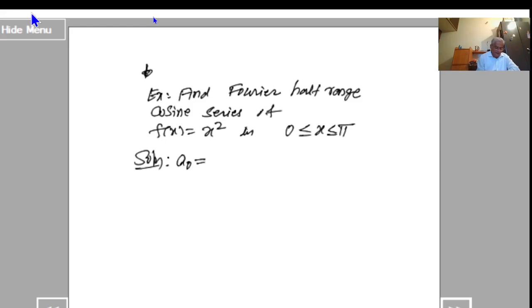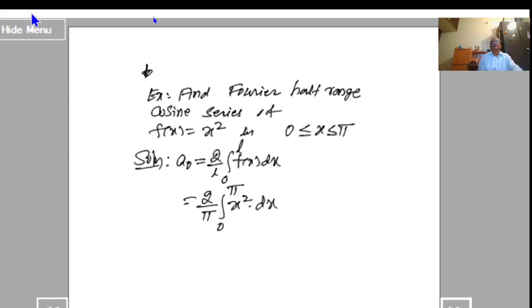What is a naught? A naught is equal to 2 by L integral 0 to L f of x dx. In this case L equal to pi. So 2 by pi integral 0 to pi, f of x is x square, dx. This is equal to 2 by pi, integration of x square is x cube by 3 between 0 and pi.